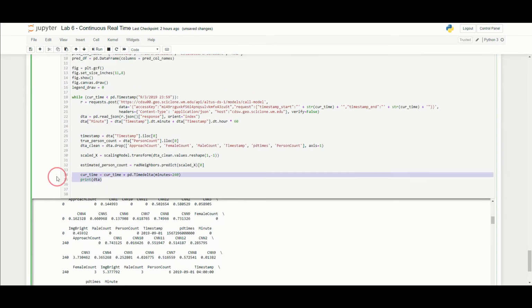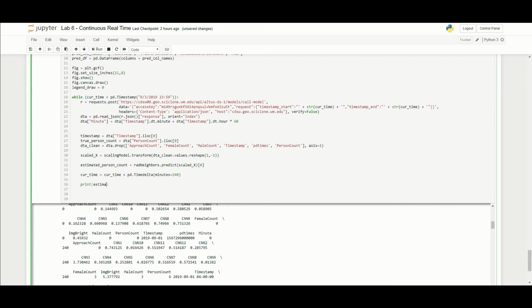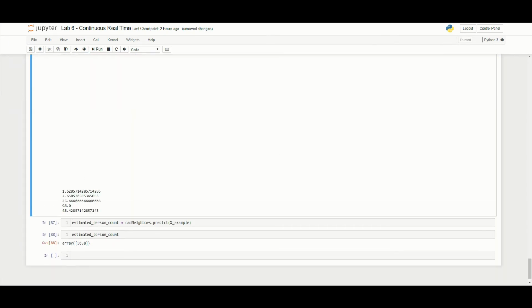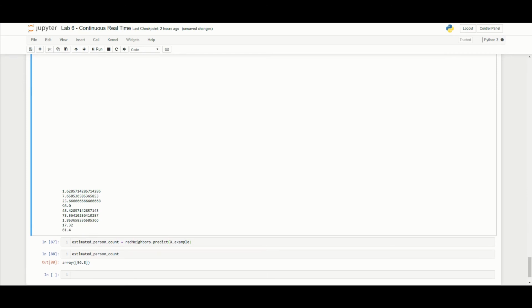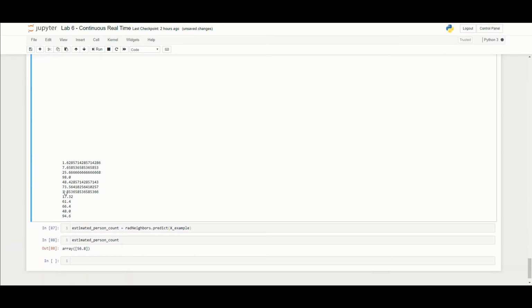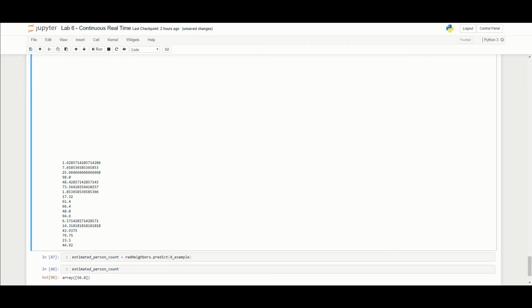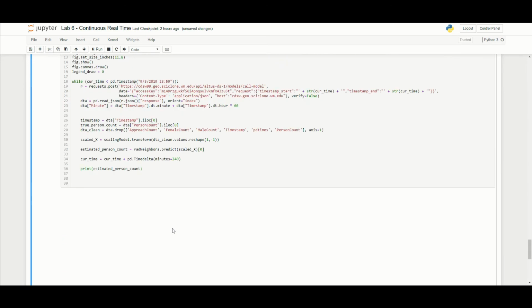All right, so let's get rid of this print. What we're going to be doing now is going through, and for every single one of these iterations, we're going to have the estimate for the current timestamp. So if we print estimated person count, what we'll see here is, every single iteration, the number of people that we are predicting the camera saw. So this will go through the entire record for every single minute of data that we request. This is cool, but it doesn't really give us a lot of actionable information. It's not a very clean way to look at the data. So we do want to do a little bit better here.